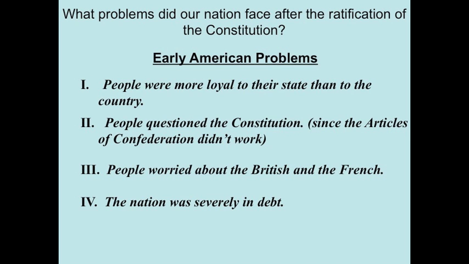The Constitution finally gets ratified and the US government now has to deal with a new set of problems. Some early American problems are listed here. The first problem is that the US government had to deal with people remaining more loyal to their states than to their country in general. The second problem is that people were weary about the Constitution since the Articles of Confederation had failed. The people were still worried that Britain and France could potentially attack the new and fragile nation. And finally, the largest problem that the US faced was that it was severely in debt.